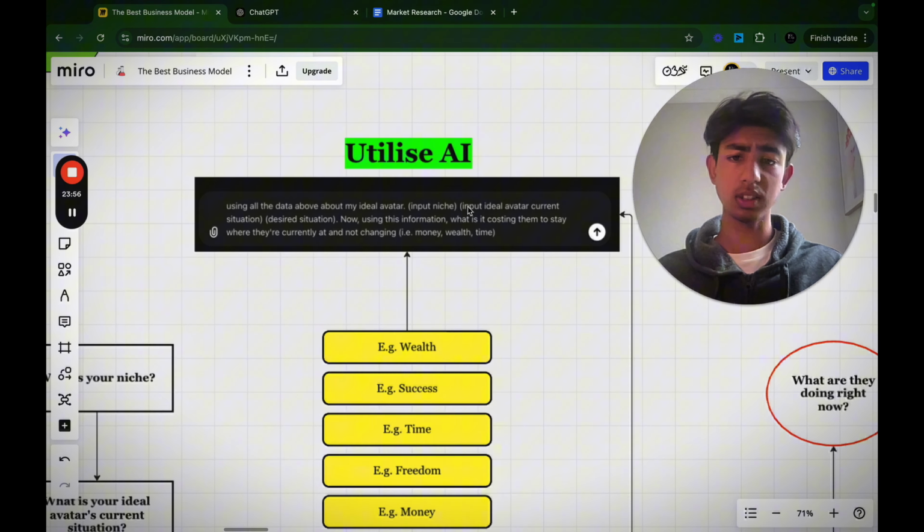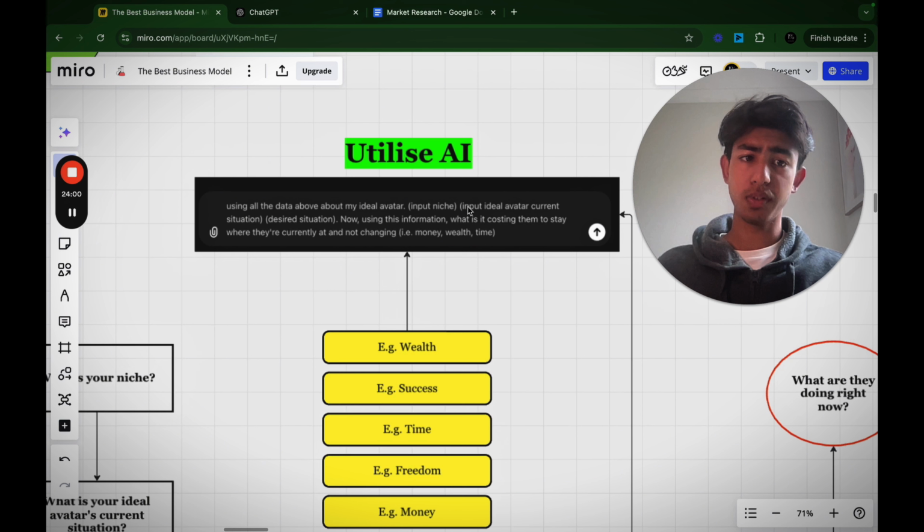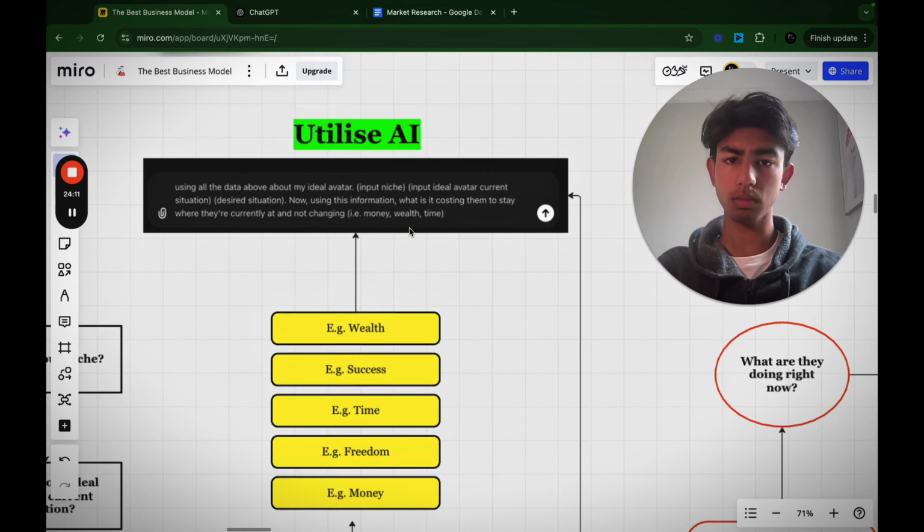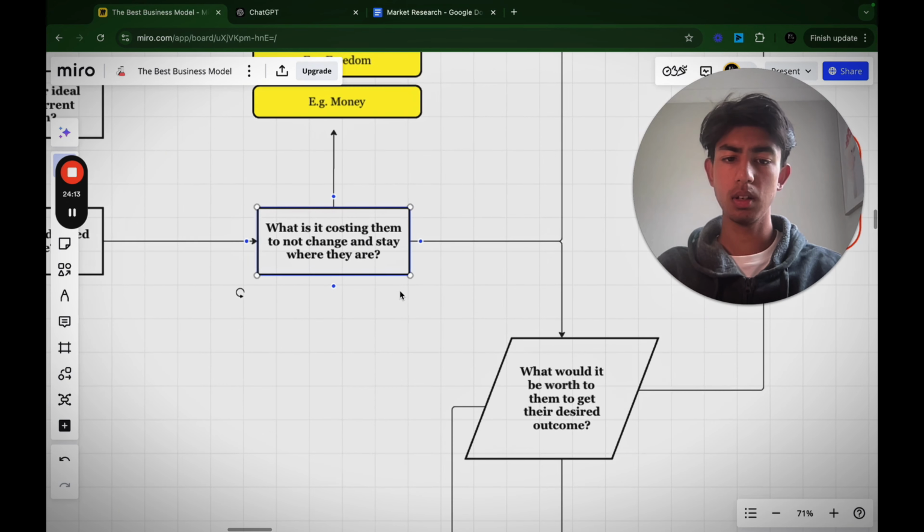It could be costing them money. It could be costing them time. It could be costing them 60 hours over the whole month. It could be costing them 500 hours over the entire year. It could be costing them $50,000 extra in expenses. So what is it costing them to not make the change? So once you've done that, we move on to the next step.